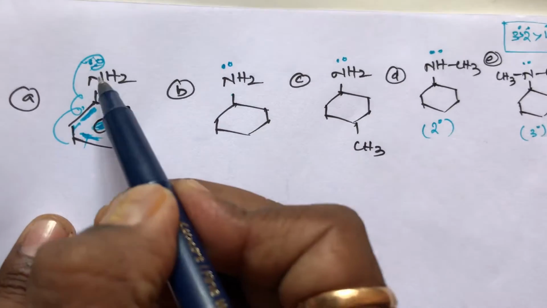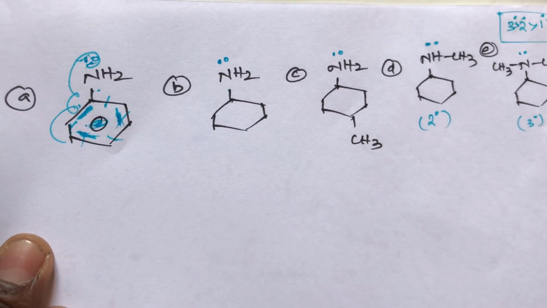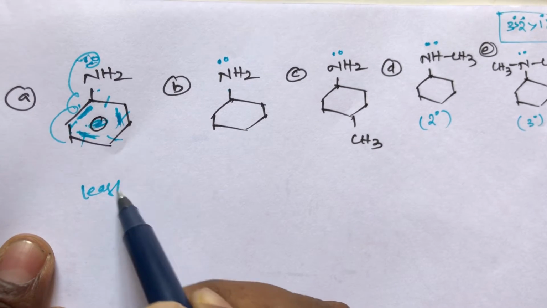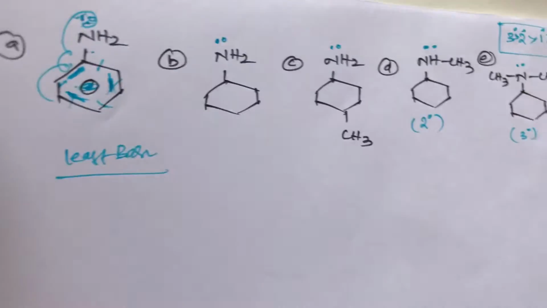That's why this lone pair completely disappears. So that is the reason this A compound has the least basic strength. And what about the B compound?